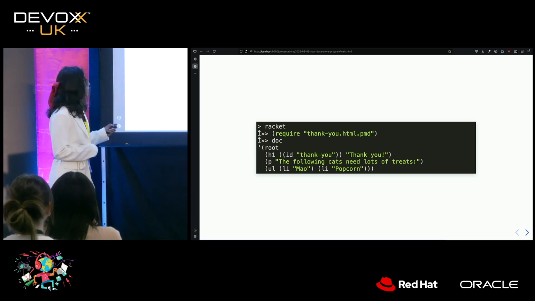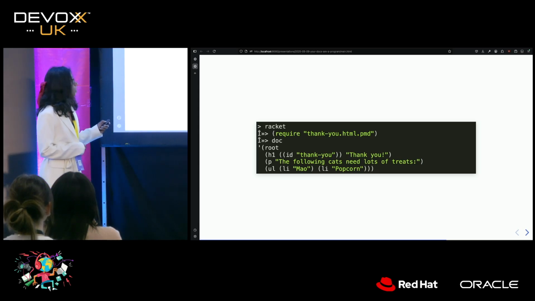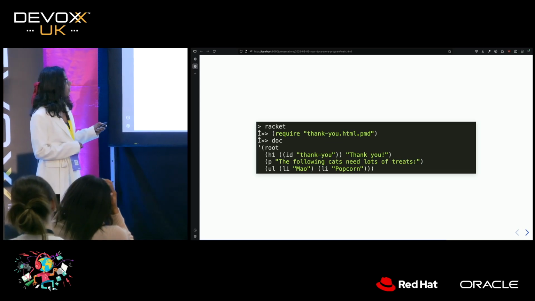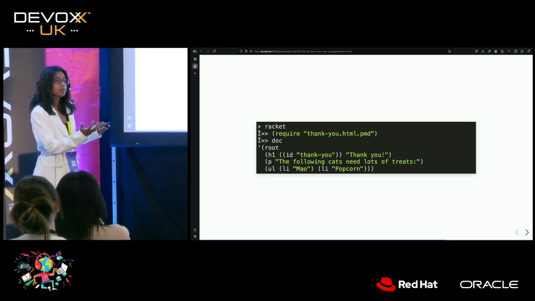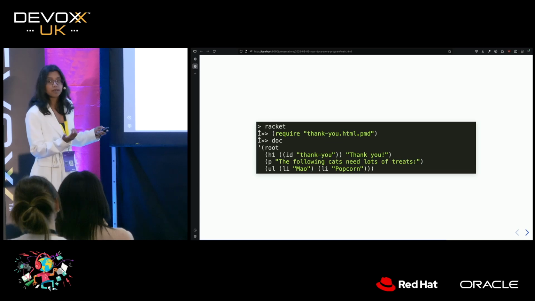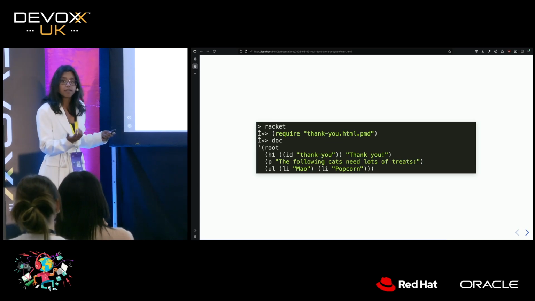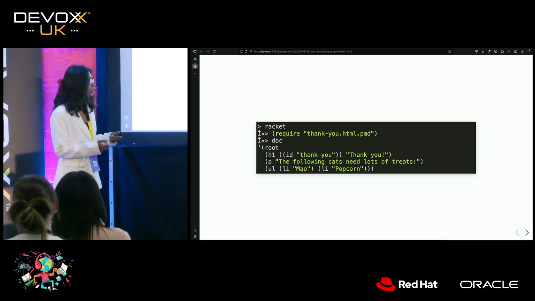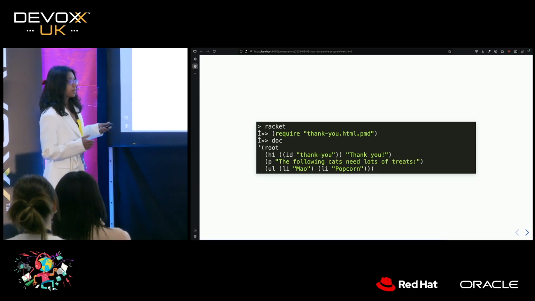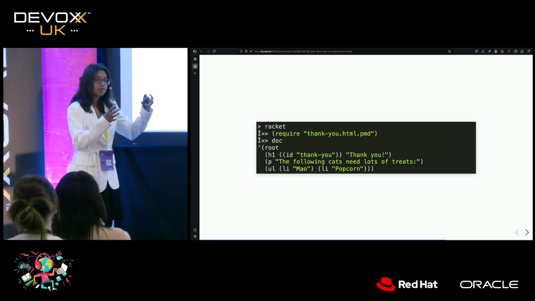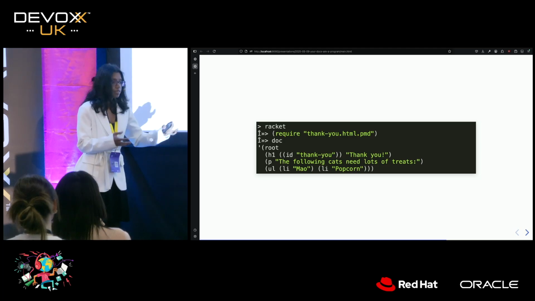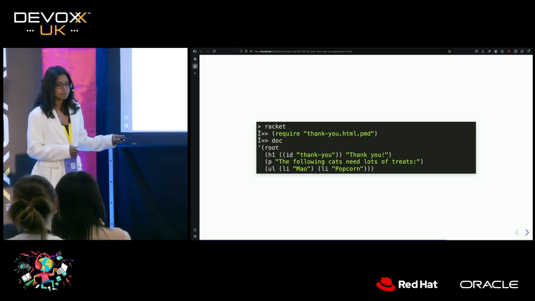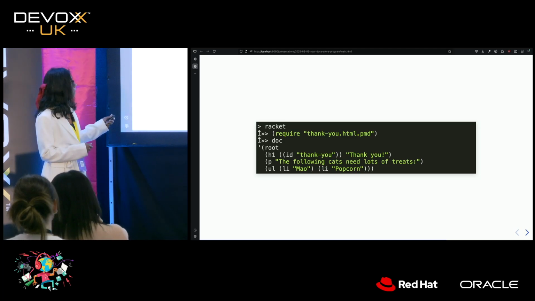So if I go into my Racket REPL now, I can require this file, so I can import the code in this file in the same way that I could import code that was written just directly in Racket. And if I do that, I see that there is a variable that it defines, a symbol that it exports, that I can have a look at.